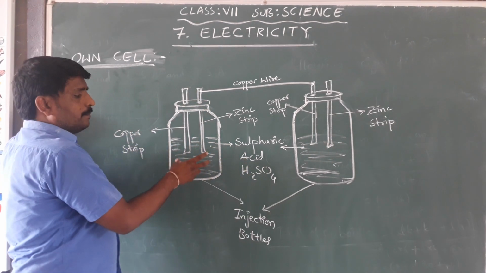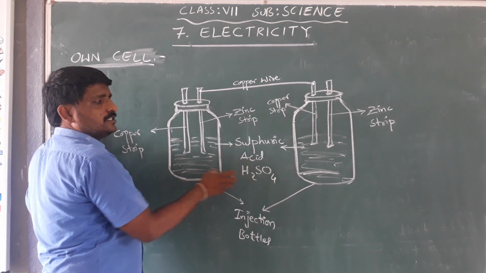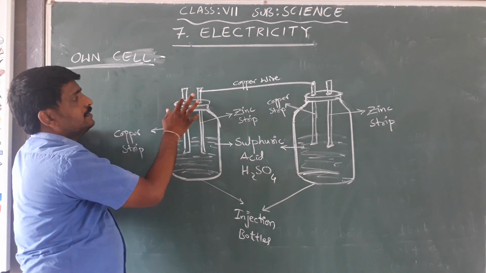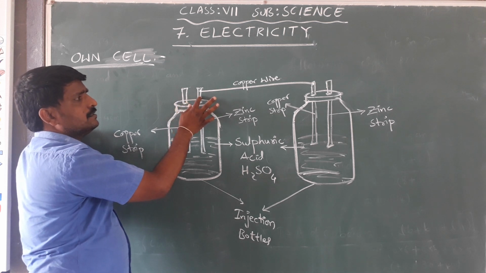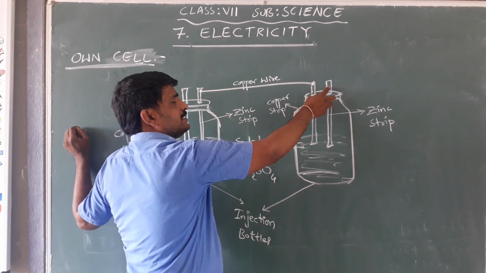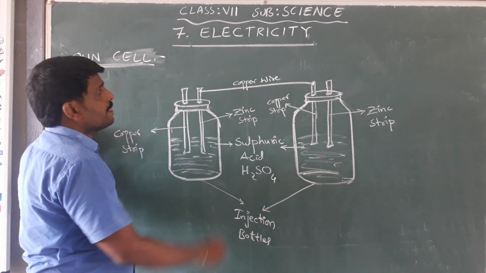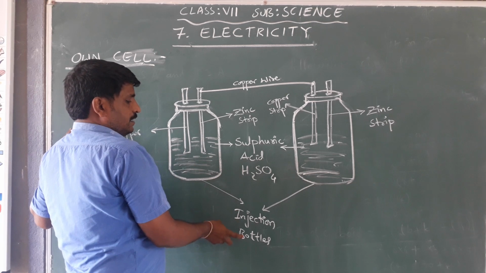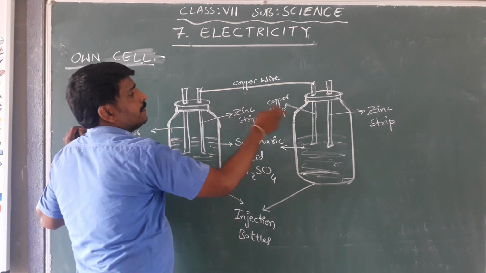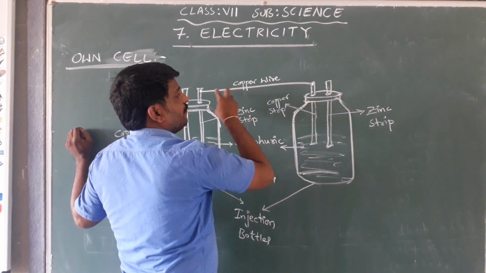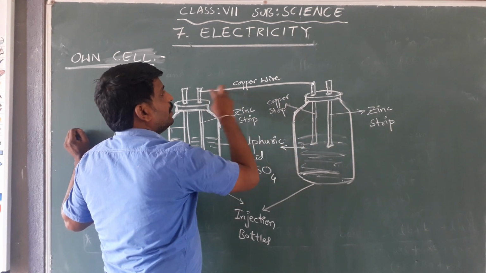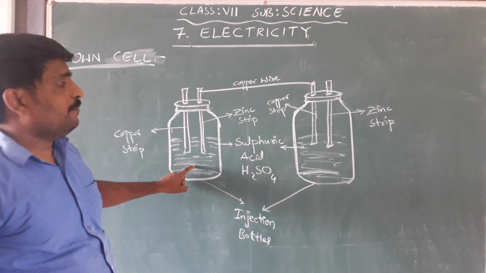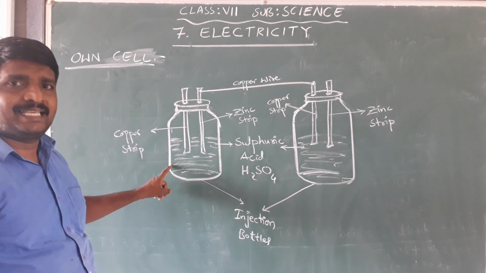Pour sulfuric acid, H2SO4, into these two bottles, where the copper strip and zinc strip will act as terminals. Connect the zinc strip of one injection bottle to the copper strip of the other injection bottle with a copper wire. This setup will make our own cell.